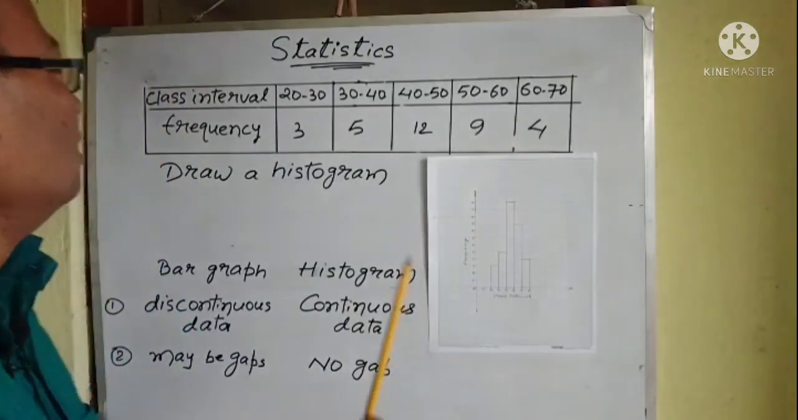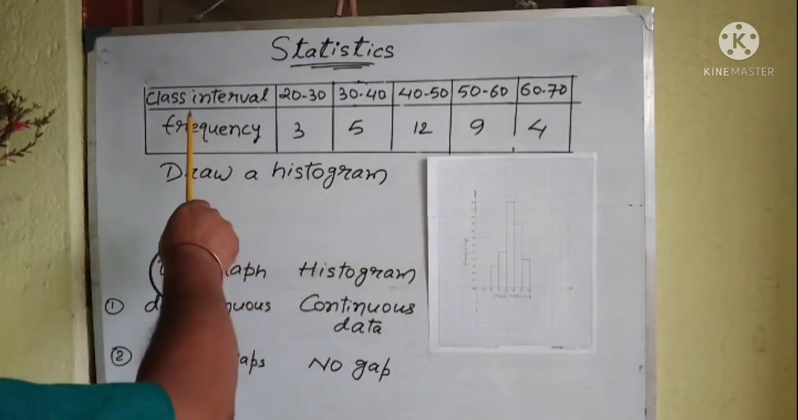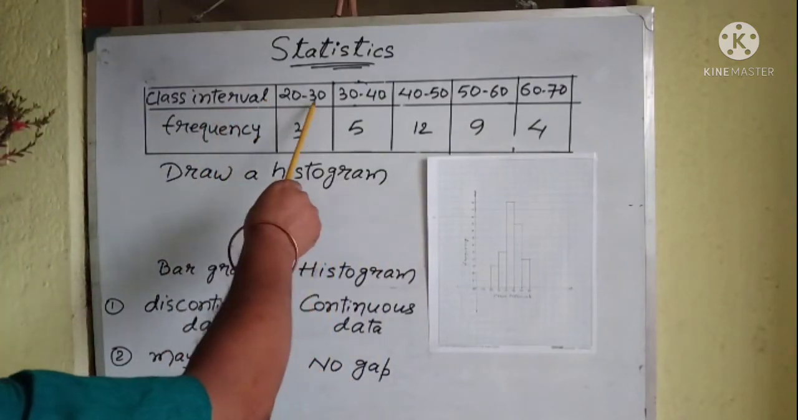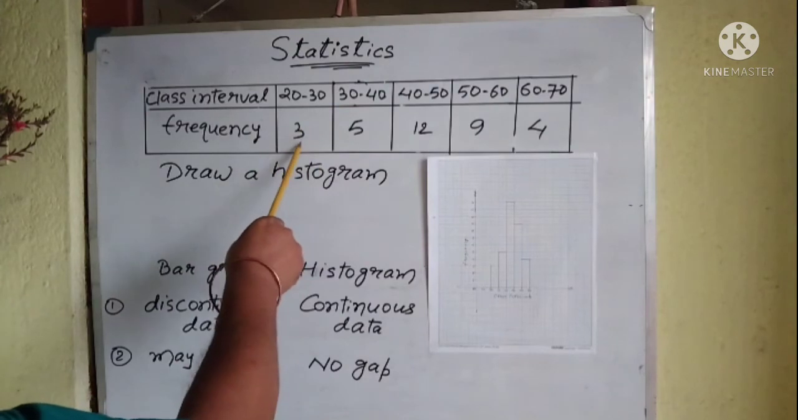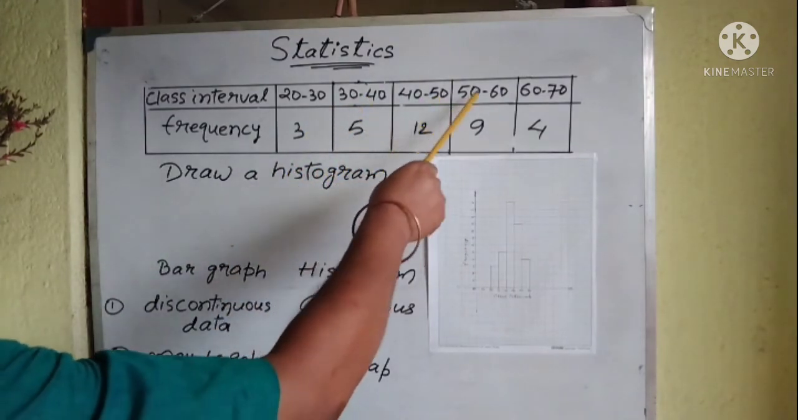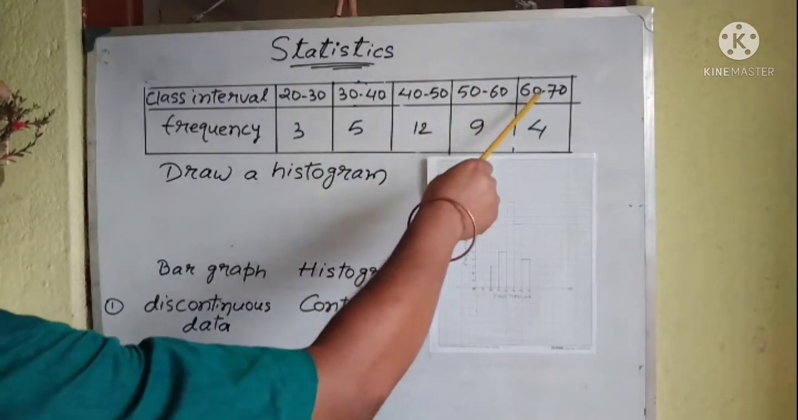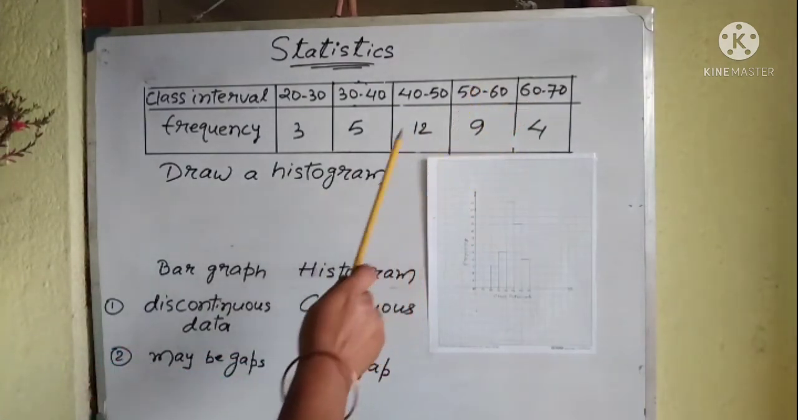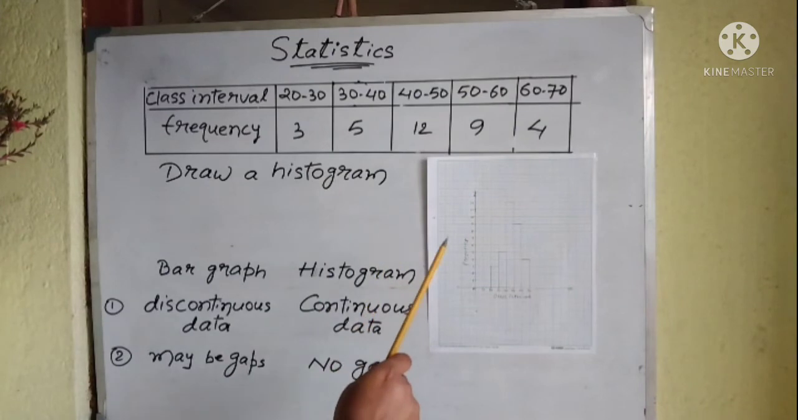Okay, now we will draw a histogram. So the question is given: class interval 20 to 30, frequency is 3; 30 to 40 is 5; 40 to 50 is 12; 50 to 60 is 9; 60 to 70 is 4. So plot a graph over here.